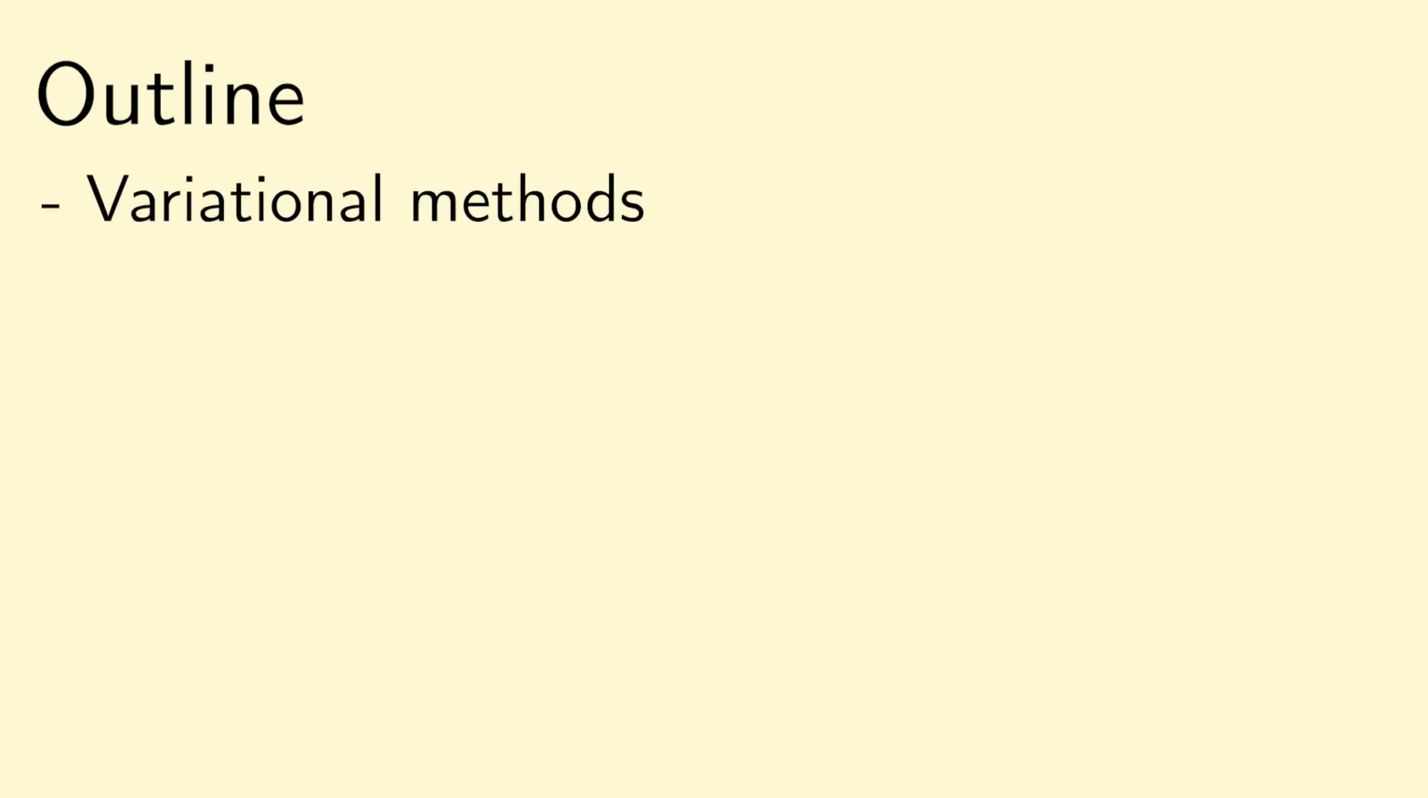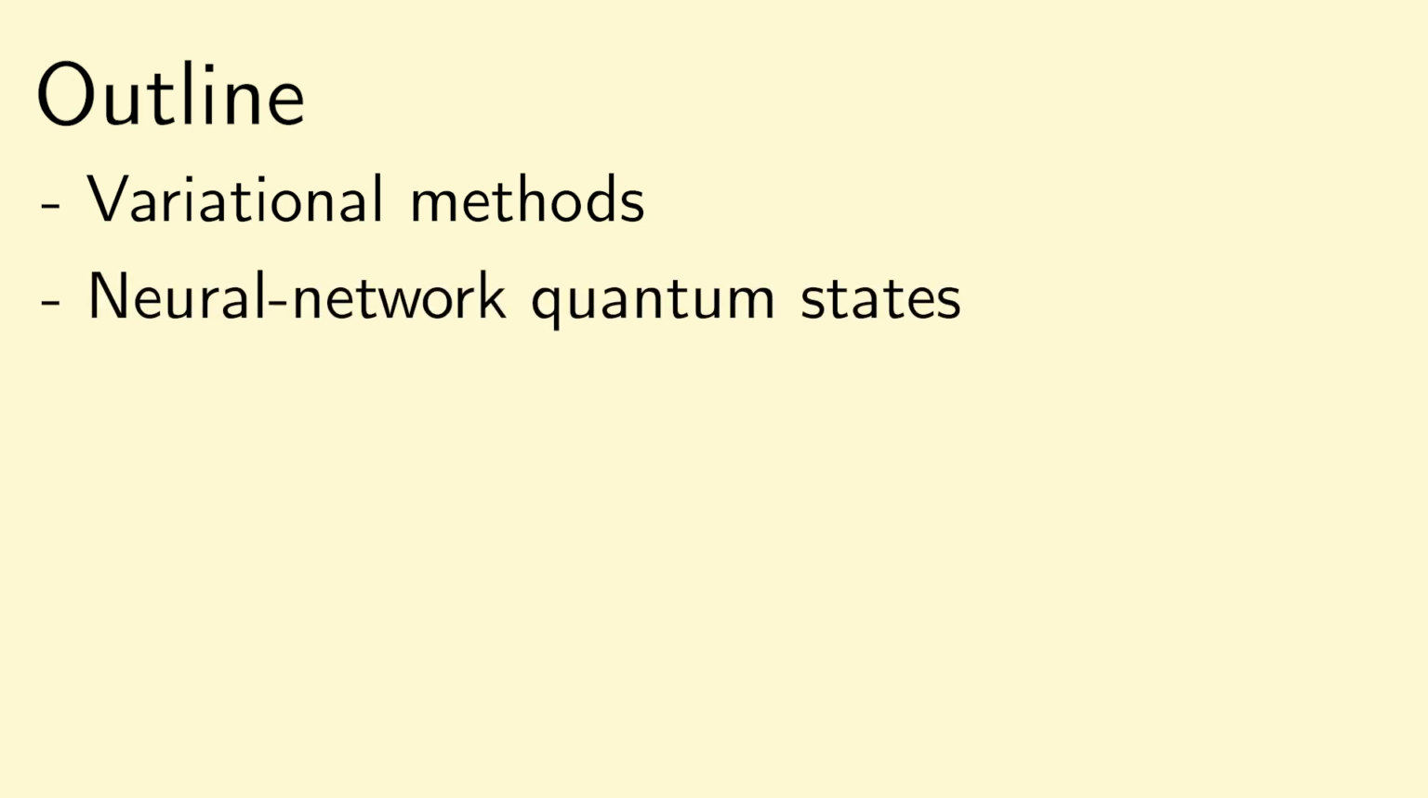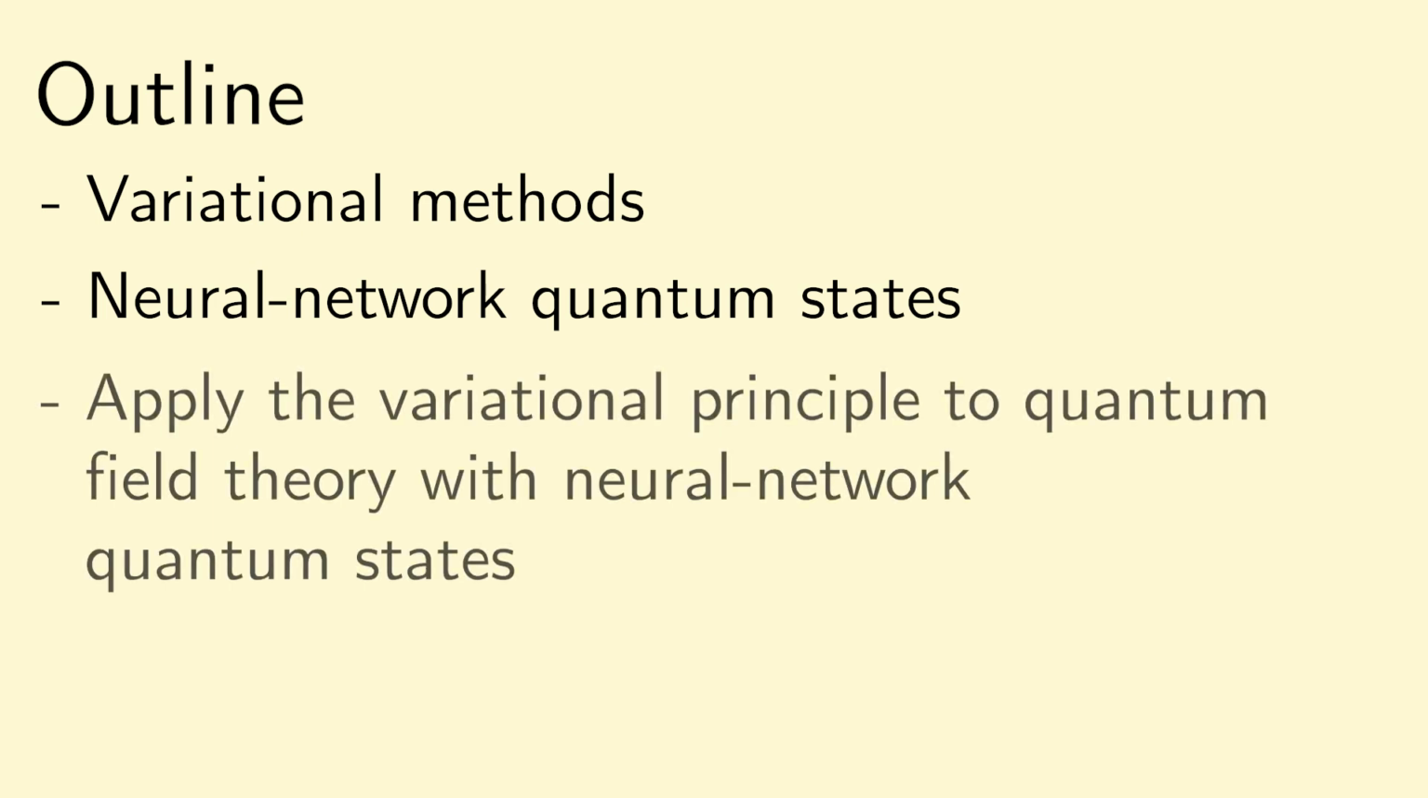In unpacking the results of this work, I would first like to go over variational methods in quantum mechanics, and then introduce a new powerful variational ansatz known as the neural network quantum state. Afterwards, I'll discuss our work in particular, in which we apply the variational principle to quantum field theories using these neural network quantum states and probe ground states therein.